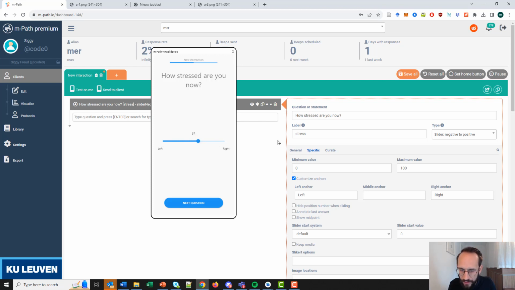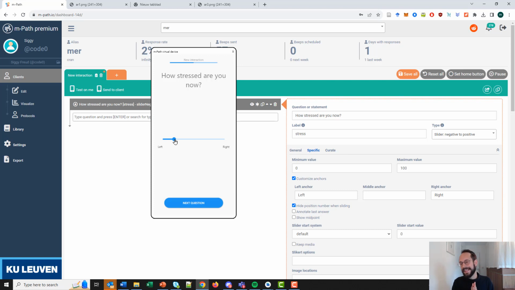Next thing you can do, you can also add a middle anchor. So this would add more text in the middle. You can also hide the position number when sliding. So now you can see 75 on top. When I check this, there will be no number anymore on the top. I have had a lot of discussions about this specific setting, about when to use it, when not to use it.